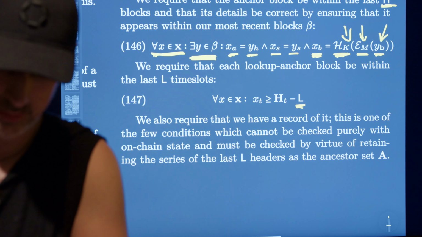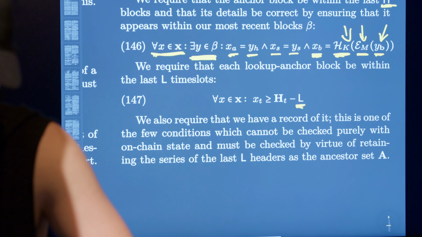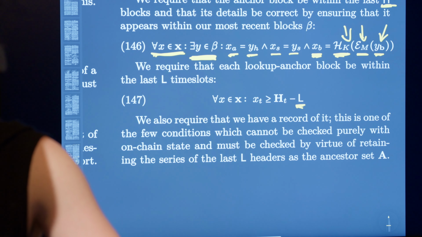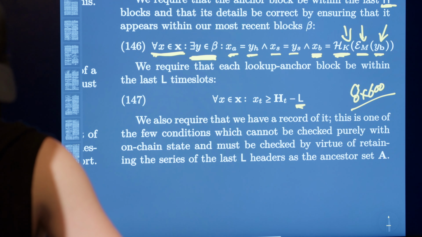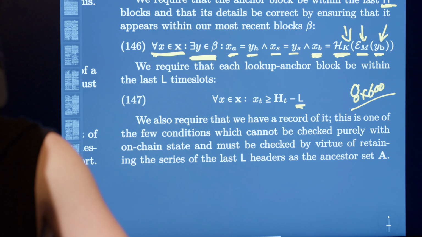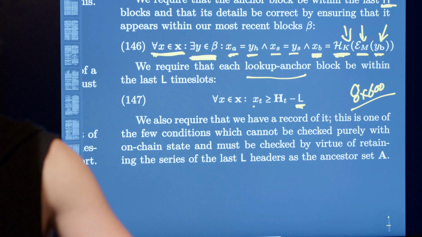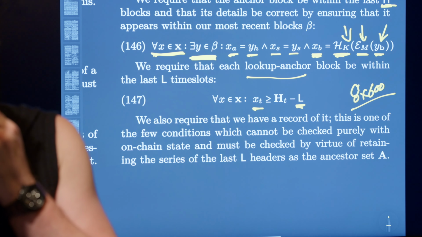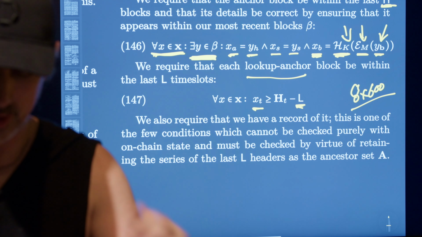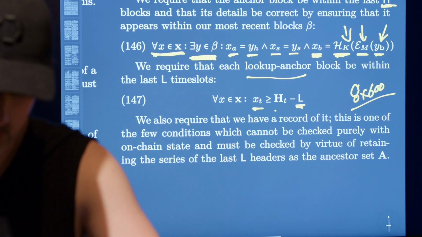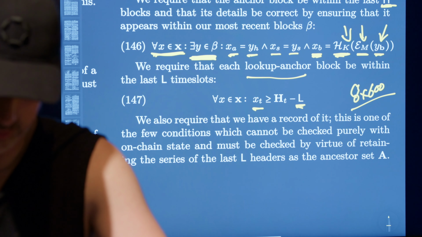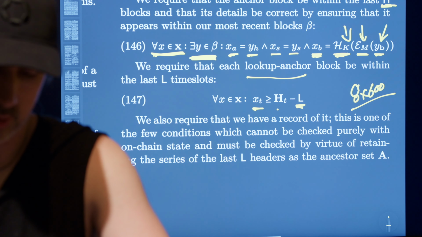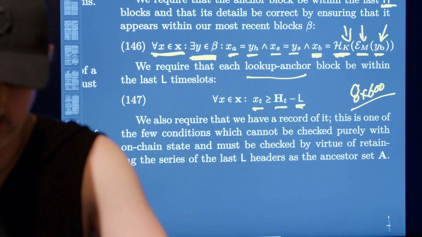So I think in JAM, as of now, the auditing period is 8 hours. So L is like 8 times 600, 4,800. So we want the lookup anchor block number to be within 4,800 blocks of our anchor's time slot. That's given by HT.